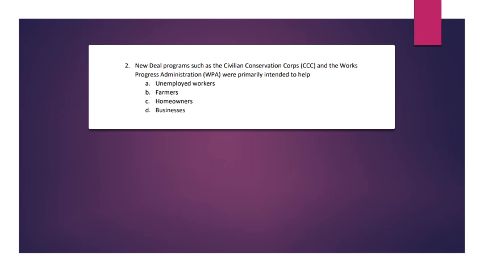Number 2. New Deal programs such as the Civilian Conservation Corps, or CCC, and the Works Progress Administration, or WPA, were primarily intended to help A. Unemployed workers, B. Farmers, C. Homeowners, D. Businesses.